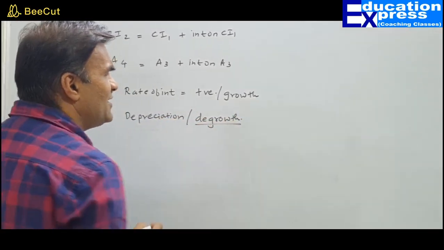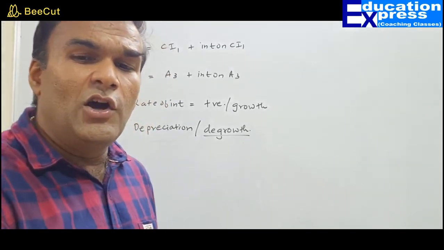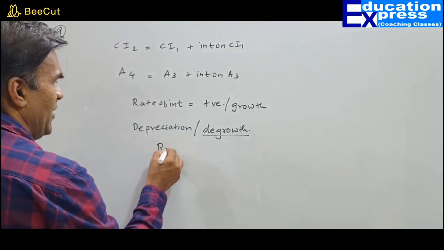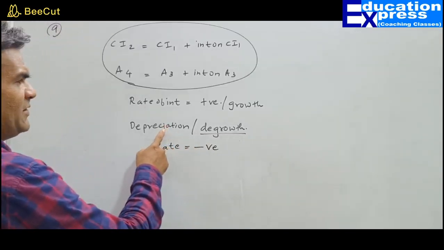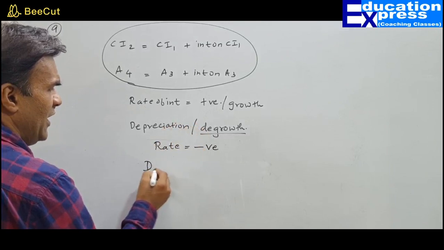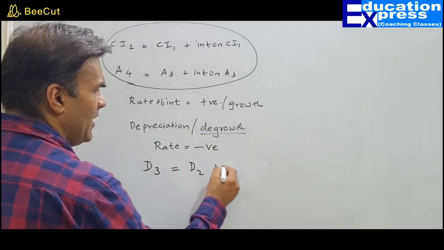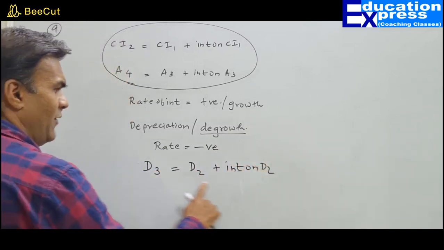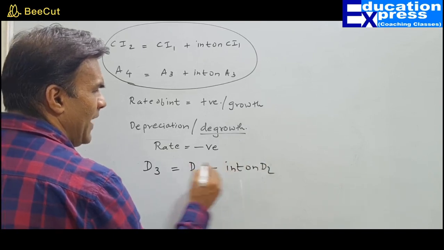But in case of depreciation, or wherever there is a degrowth, we had discussed this earlier also. In case of depreciation, my rate is negative. So whenever there is a depreciation, my formula, generally D3 should be equal to D2 plus interest on D2, but now in this case it will not be plus, it will be minus.